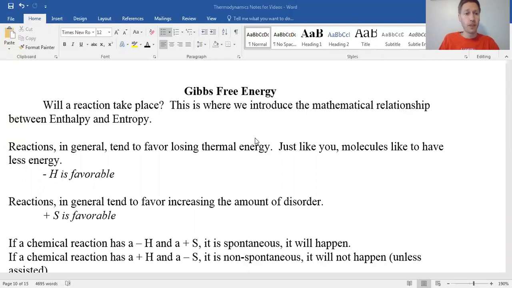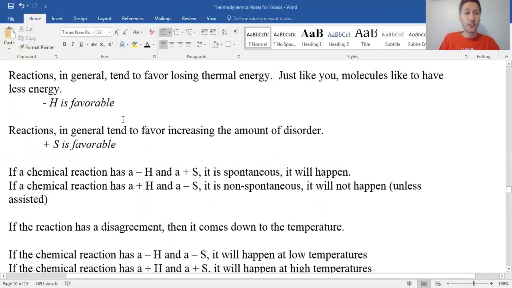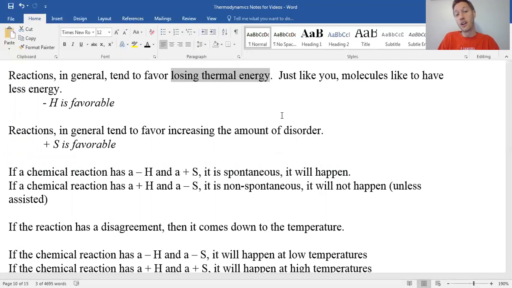In general, reactions tend to want to happen if they get to lose energy, which is basically like you. If you can have less energy, you would rather do that. Can I be lazy? I'd rather be lazy than working hard. If you want to be lazy, that's spontaneous. That's what you favor. Working hard takes effort, so it's not quite as favorable. Chemicals are the same way.